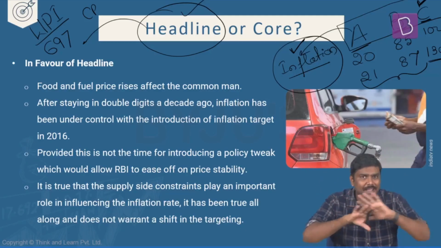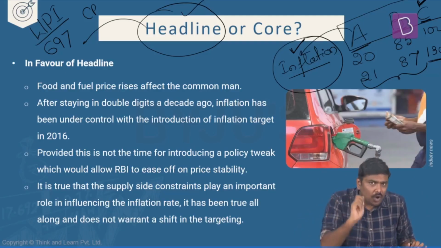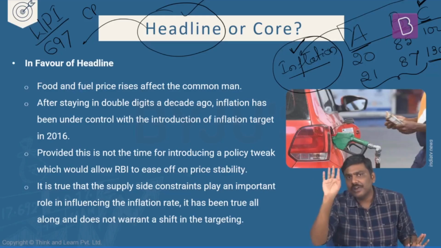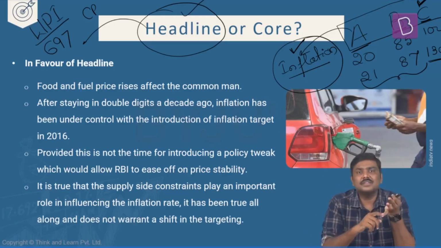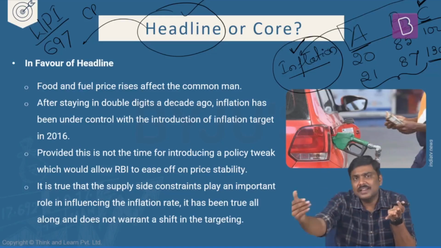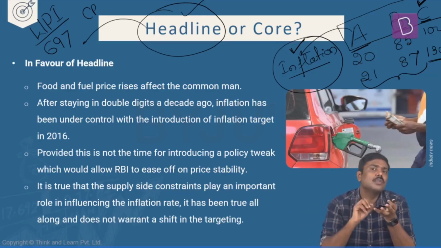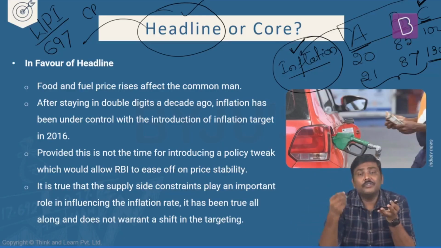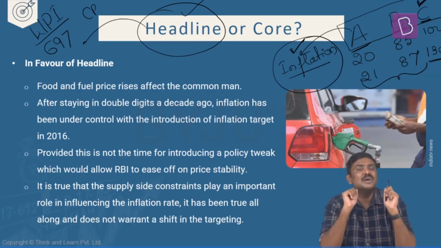I'm not exempting any commodity. Whatever the number of commodities, I'll consider all of them and calculate the inflation rate. But the concern here is, what if prices of vegetables have increased very sharply? What if prices of fuels, petrol and diesel, have increased abruptly by a large margin?